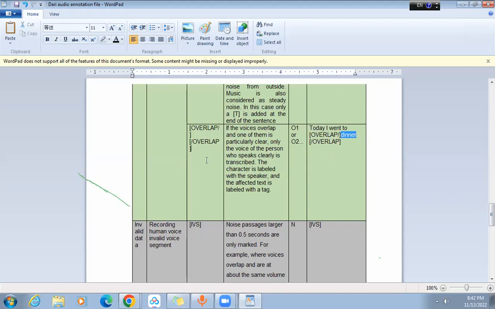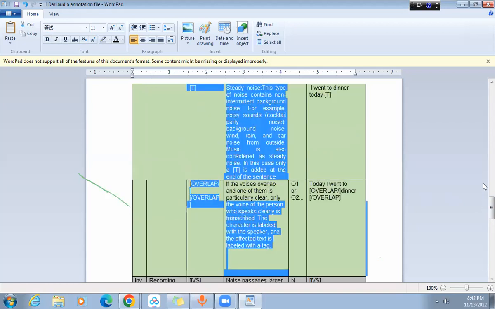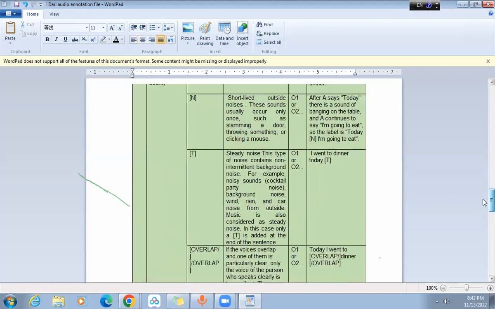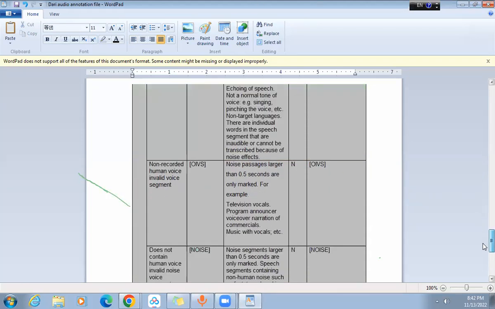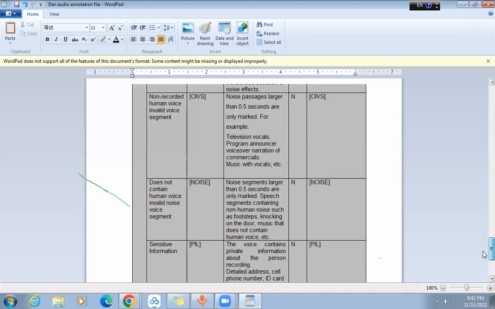So these tags which I told you, the S tag, P tag, N tag, T tag, and overlap tag, are for the valid audios. Okay. Now the IVS, OIVS, and noise tags will be placed for invalid audio.